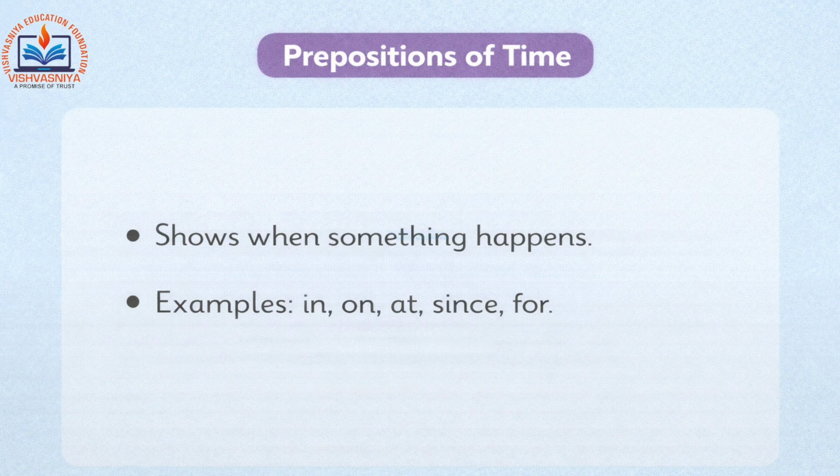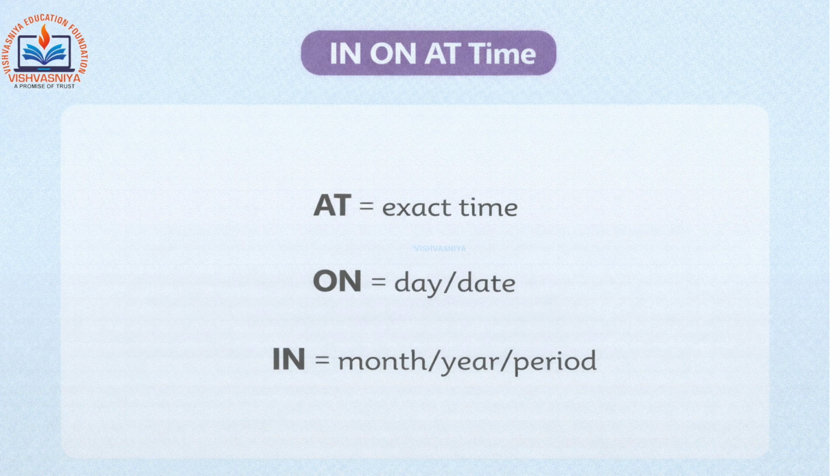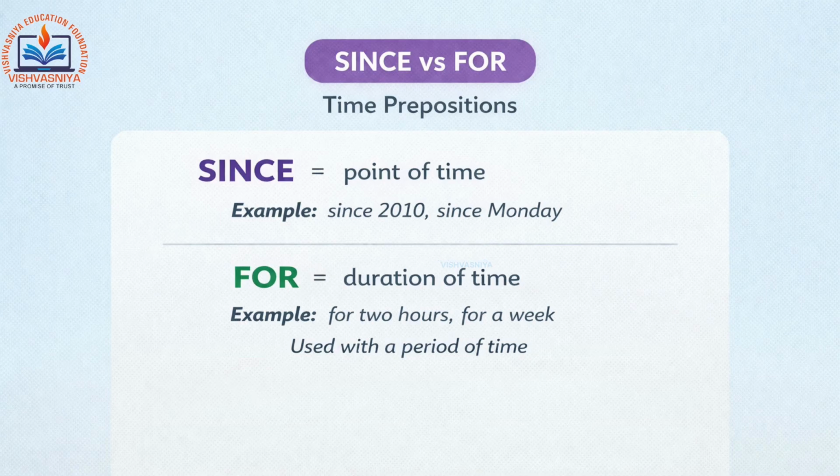Examples, in, on, at, since, for. In, on, at for time: at equals exact time, on equals day or date, in equals month, year, period. Since versus for: since equals point of time, for equals duration of time.